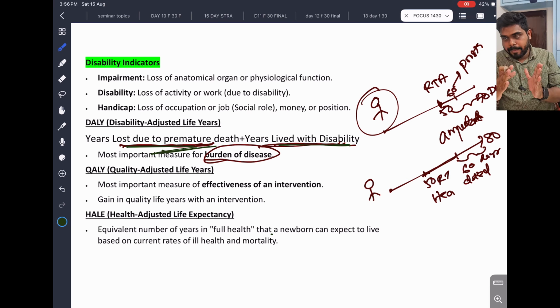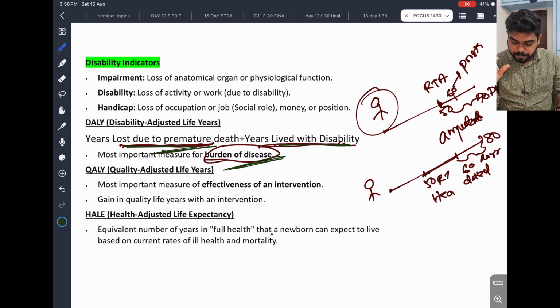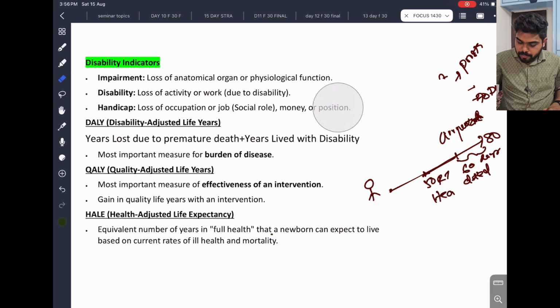Because of the disability, the years of living may come down, or he lived with that disability. That is known as disability adjusted life years, which is very, very important. It is the measure of burden of the disease. This is the important question. Measure of burden of the disease is coming in DALY, disability adjusted life years. Clear. Now we'll go to the next one.